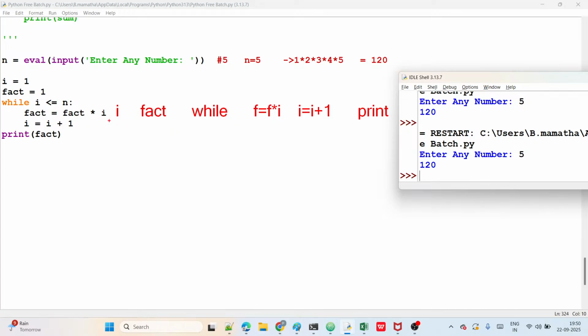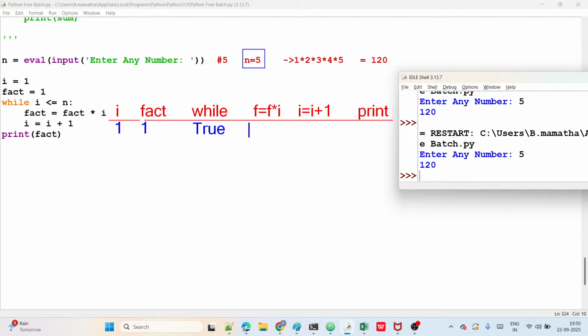Now the starting I value, what, guys, tell me? I value 1. Fact is 1 only, right? Now what is the n value I am taking here? N value 5, guys, okay? Consider n value 5, for example. Now I less than or equal to 5. I means 1. 1 less than or equal to 5, true or false? It is true, right?